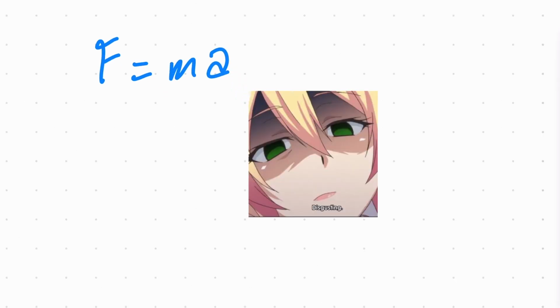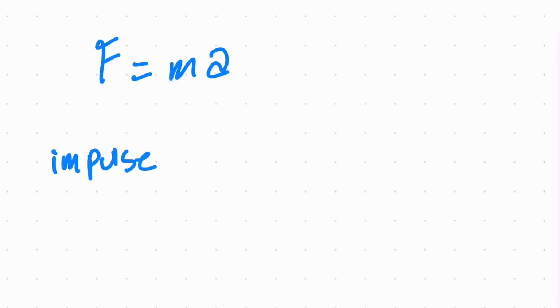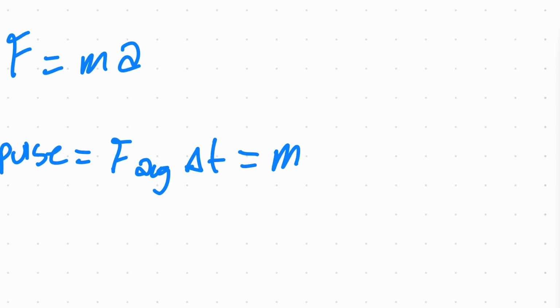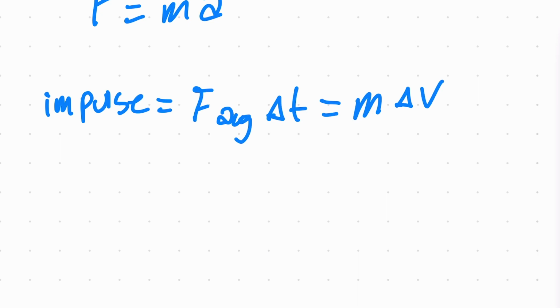Alright, so we're going to use a fancy formula you might have heard of, F equals MA. The reason we're going to use this is we're actually going to be making another formula called the impulse force, which is F average times change in time is equal to mass times change in velocity. But we don't really need to worry about that. I got you guys.